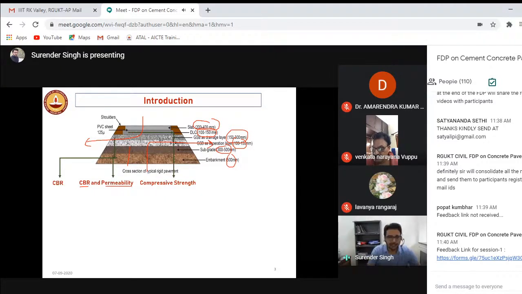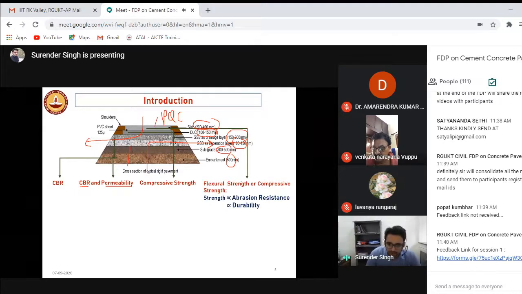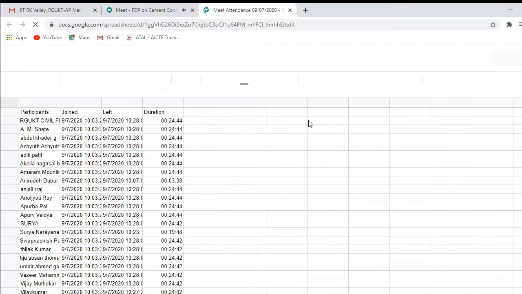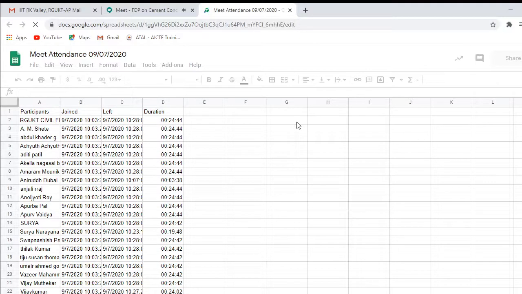Okay, and then we have the pavement quality concrete. This is pavement quality concrete. The design is based upon the flexural strength, and if a flexural strength is good, then obviously other properties will be good. So there are different codes of the design. Okay, so you can note it down that for the CBR we follow IS